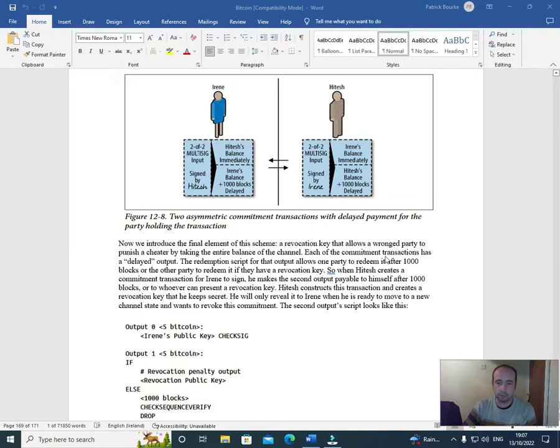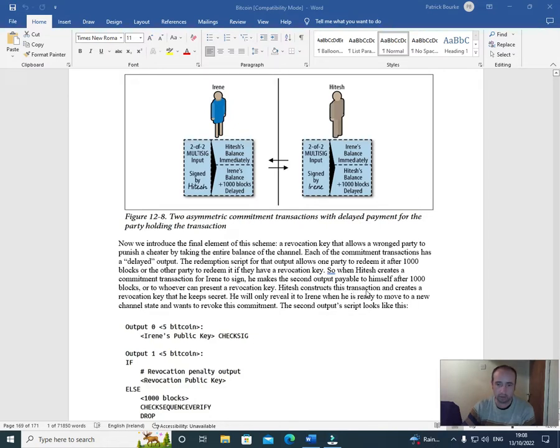Each of the commitment transactions has a delayed output. The redemption script for that output allows one party to redeem it after 1000 blocks, or the other party to redeem it if they have a revocation key. So when Hitesh creates a commitment transaction for Irene to sign, he makes the second output payable to himself after 1000 blocks, or to whoever can present a revocation key.